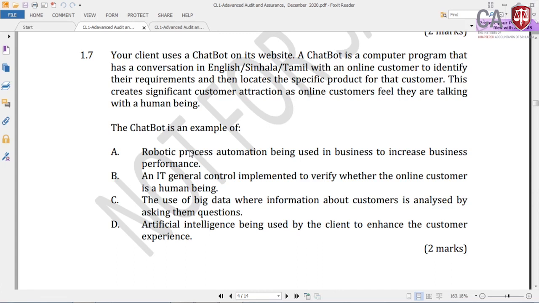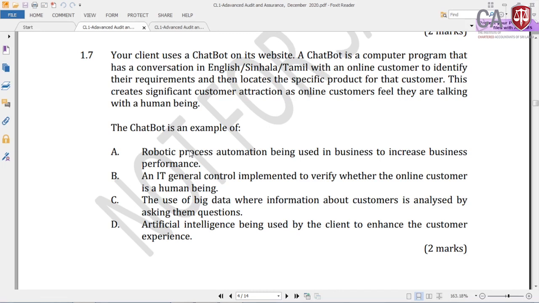Now, chatbot sometimes is not covered anywhere in the auditing subject, but I am sure that this is covered in the digitalization subject in BL8. But even if it is not covered, it is not really required to know this word, but the concept. What you have to look at is the meaning, or the importance in terms of the auditing side. Your client uses a chatbot on its website.